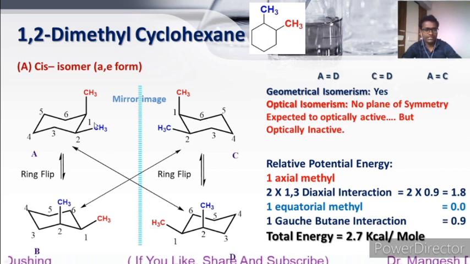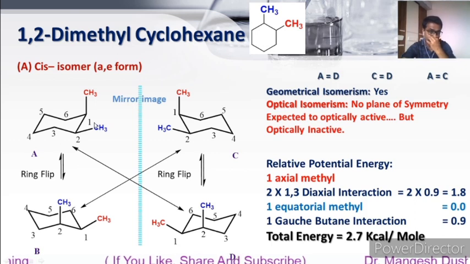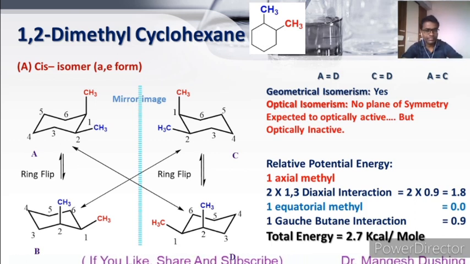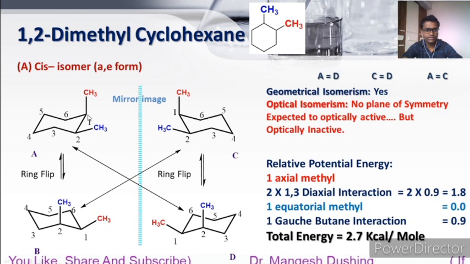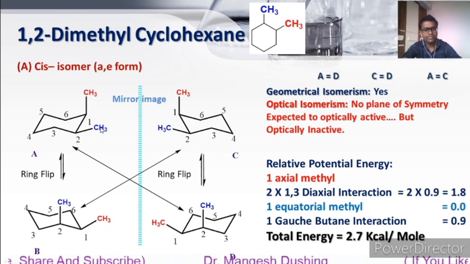But particularly in this 1,2-dimethyl cyclohexane, it shows a butane-gauche interaction. If you consider this is the first carbon, so 1, 2, 3 and 4, the first carbon and the fourth carbon make an angle of 60 degrees with each other.